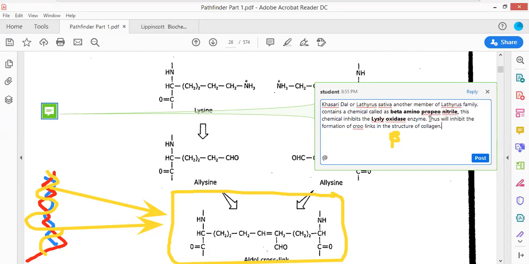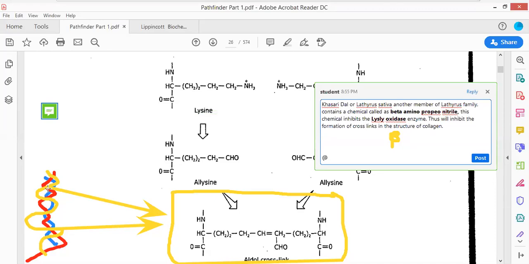Okay, so the cross links in the structure of collagen will not be produced. If the stabilized structure of collagen is not being produced, then what is going to happen? Then the collagen will not be stabilized. This stabilization in the structure of collagen is essentially required.